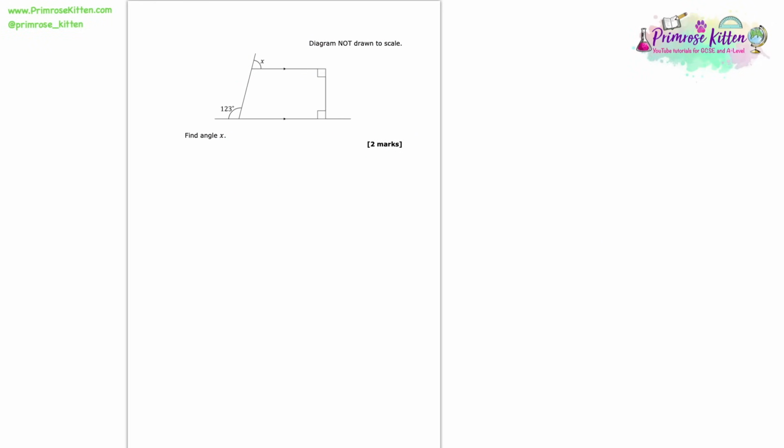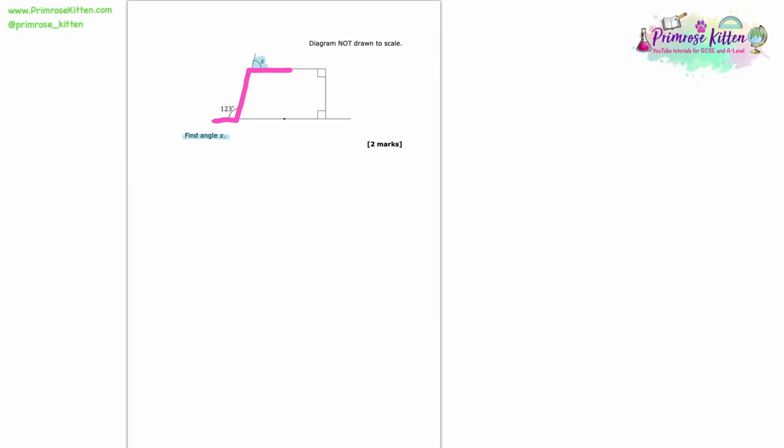In this question, we're given this diagram and we're asked to find angle X. So we need to find this angle here. Now, as is often the case with these angle type questions, there's a few different methods that we could use to work this out. So the method I'm going to use today is I am going to use the fact that we have some parallel lines. And I can see here that I have what looks a bit like a Z angle.